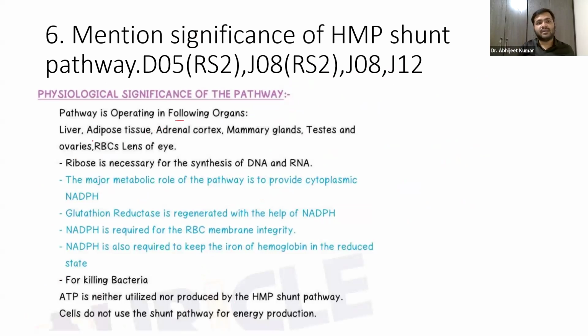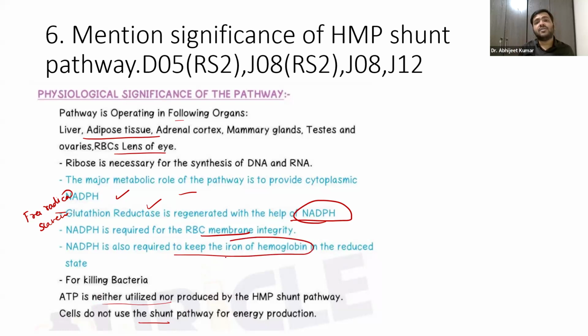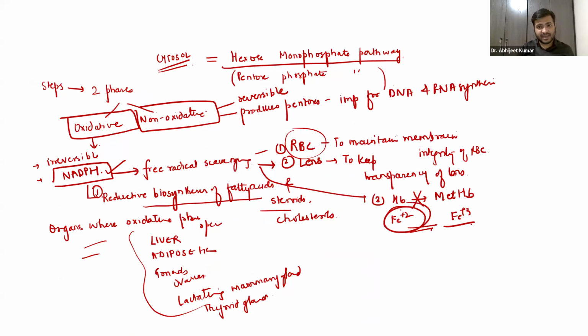So for pathways operating, I've already discussed RBC, lens, obviously, right? NADPH helps glutathione reductase, which helps in free radical scavenging, guys. Very important. RBC membrane integrity, we have already discussed, right? Basically, ATP is neither utilized nor produced, and you have to remember NADPH is also required to keep the iron of hemoglobin in the reduced state. I've already told you, in the Fe+2 state, it never lets hemoglobin be converted into methemoglobin, right? So that is something you have to remember.